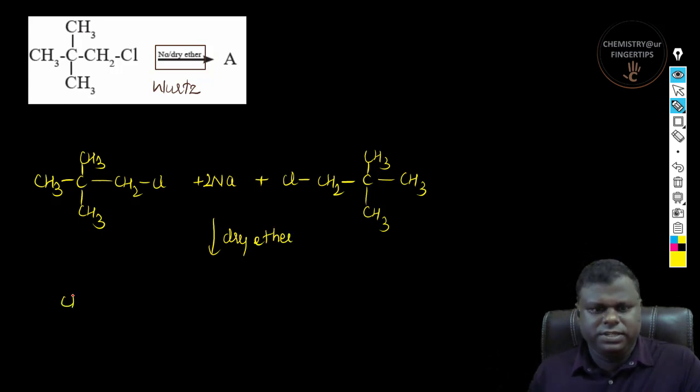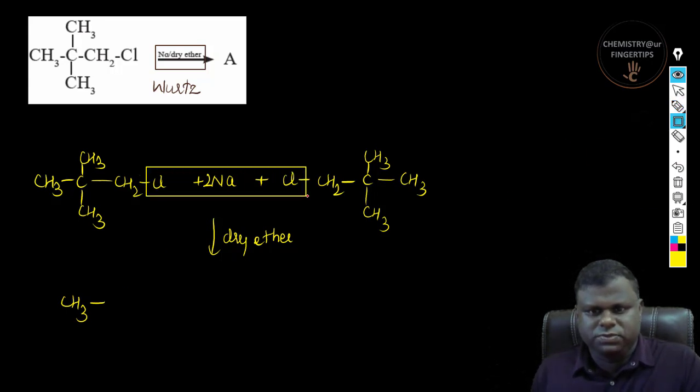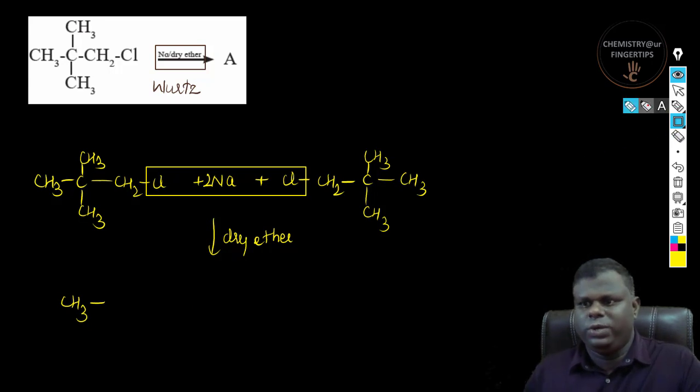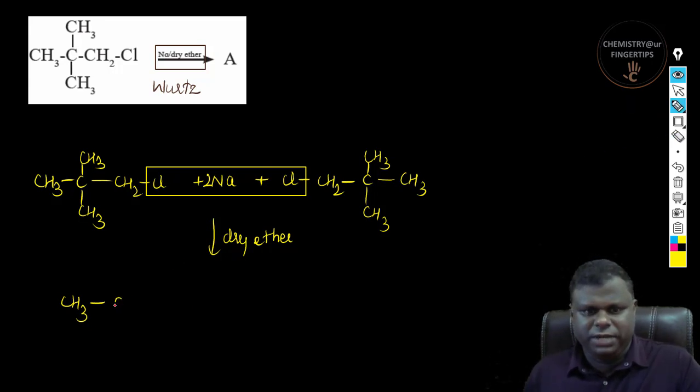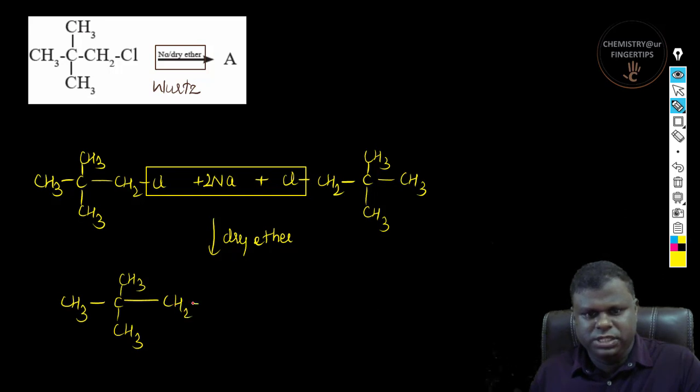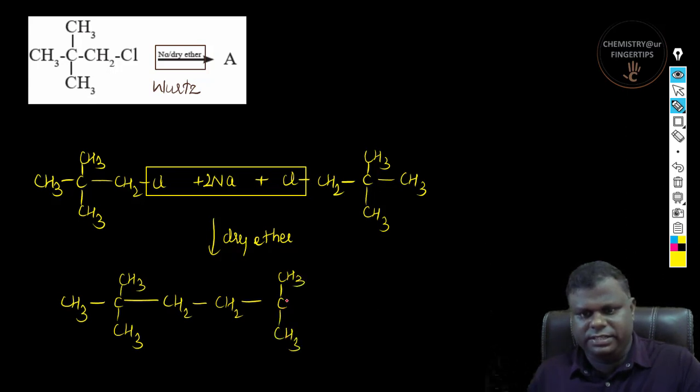So what happens over here is you get CH3. Now it's very simple. This is what it's going to happen, right? 2 NaCl will be released. So you'll be having C, there is going to be a CH3, there is going to be a CH3, and then there is going to be a CH2, there is going to be a CH2, and then I have C, and then I have a CH3, CH3, right? And then there's going to be a CH3 over here.